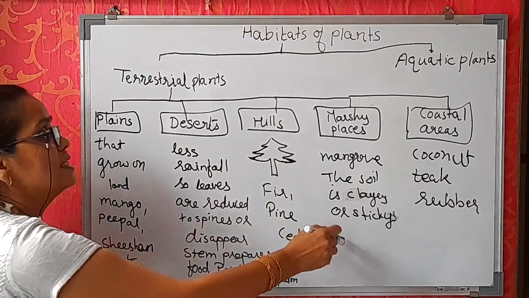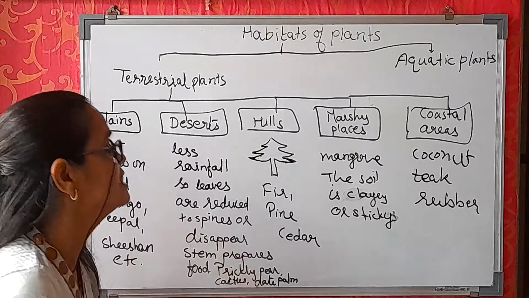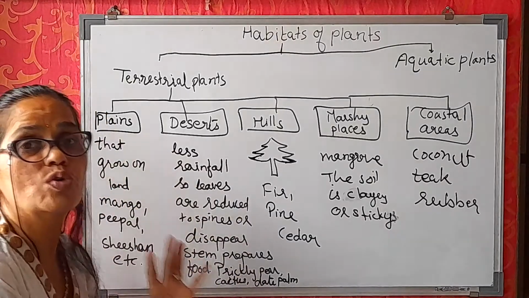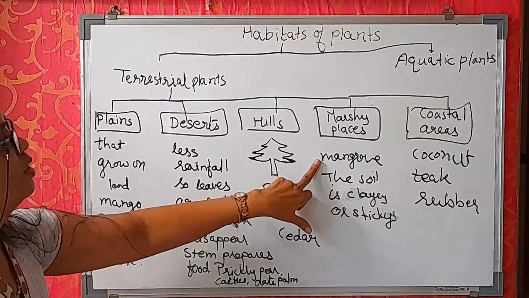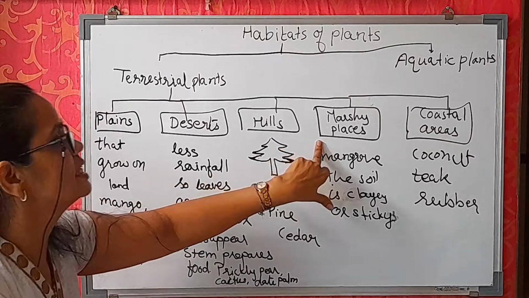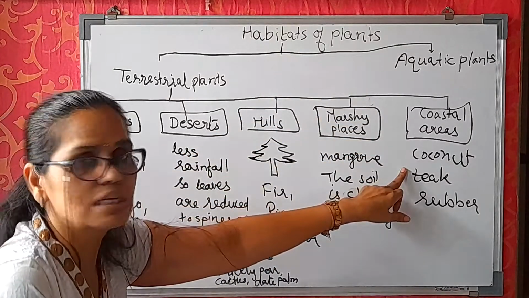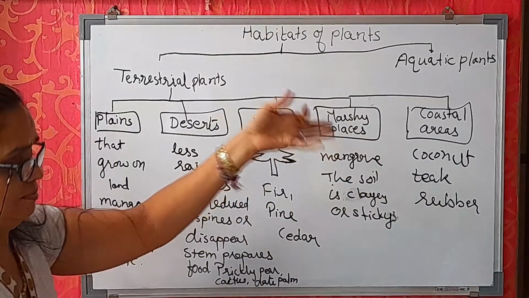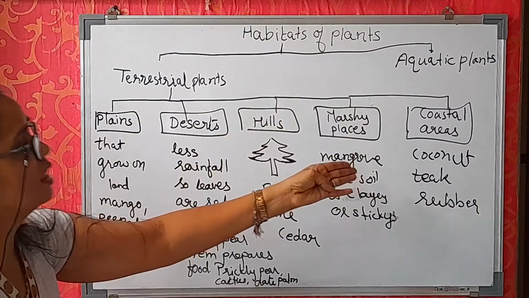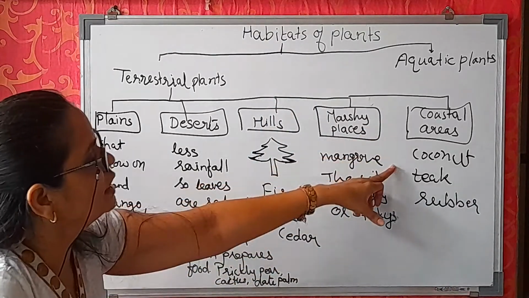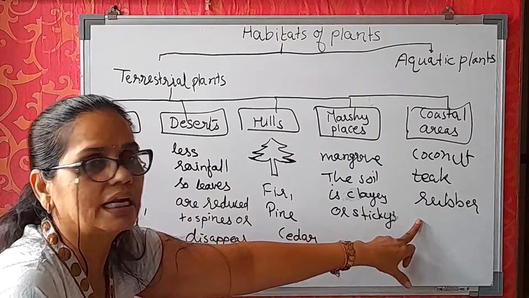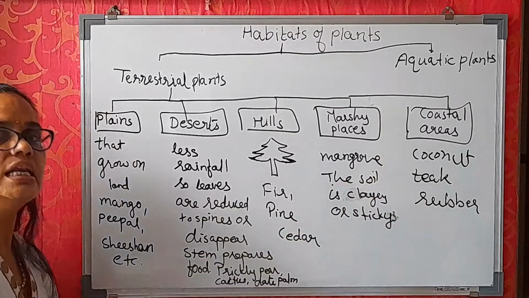And in marshy places, the soil is clayey and sticky, so the roots do not get proper air in water. So mangrove grows in marshy places. And finally, in coastal areas, it is salty water and the leaves do not shed throughout the year. So coconut tree, teak and rubber tree grow near the coastal areas.